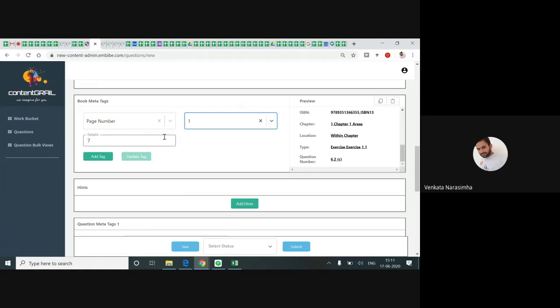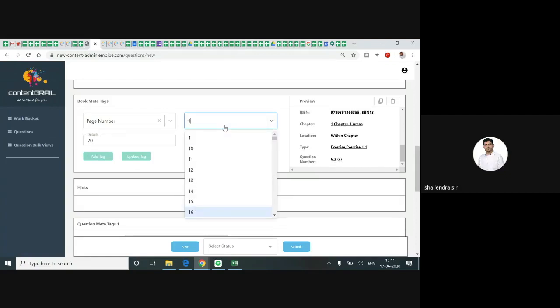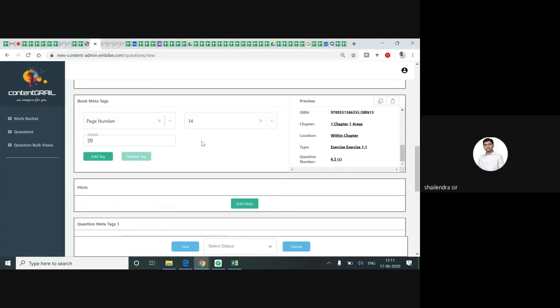The difference is 6. That difference continues, right? When 7 changes to 8, I turned over the page, so in the selection 1 changes to 2. See, the difference is 6. So whatever page you are on, suppose you are on the 20th page, here in the details I write 20 and subtract 6 because the difference is 6, and I write 14 here. Got it? No issue. So the PDF page number is the main thing here.